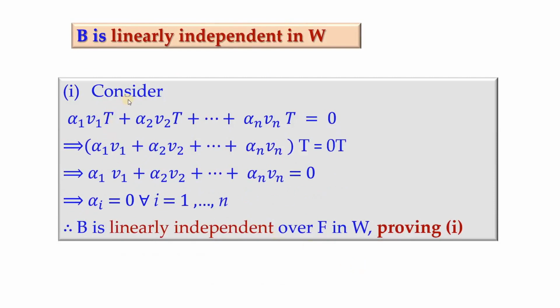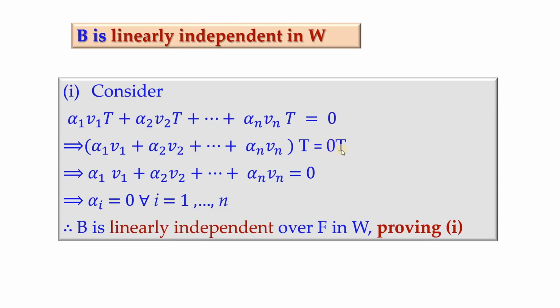So for that, we know that B is the image of V1 under T and so on up to Vn under T. So we'll have to consider the linear combination equated to the 0 element of the codomain, that is 0 only. So we have this step, and because T is a homomorphism, it takes identity element to identity element.